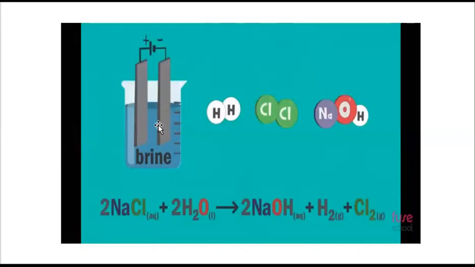The reason is that hydrochloric acid and nitric acid are volatile in nature, they vaporize. That is why they are not used. But sulfuric acid is a non-volatile acid, it does not evaporate, that is why it is added.